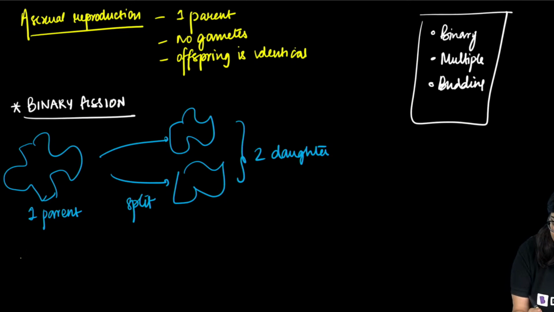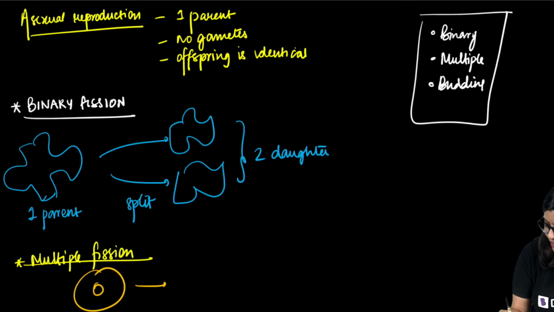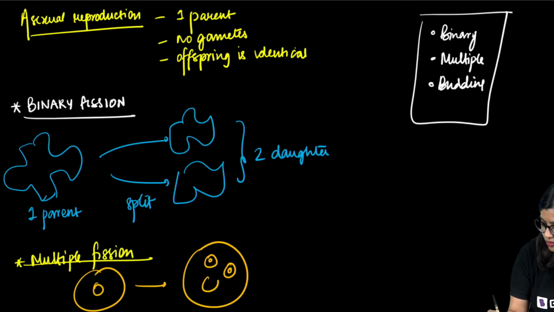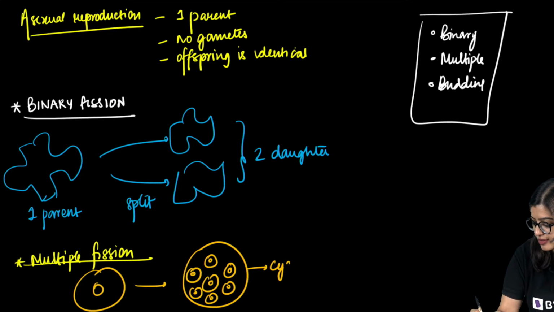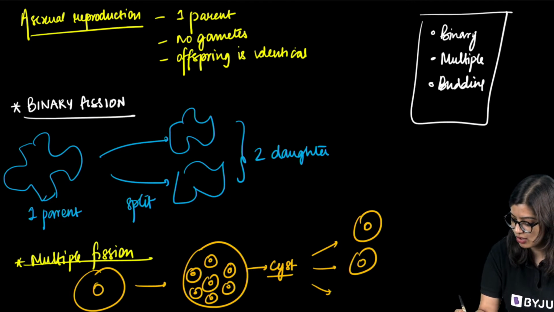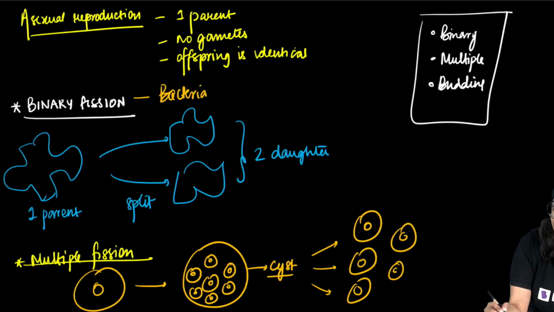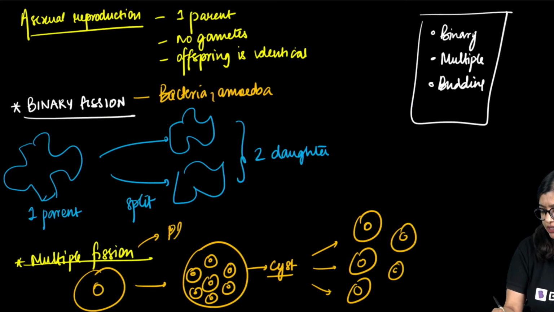While during multiple fission, what did we observe? We saw that there was one parent, and it gave rise to multiple daughter cells, and eventually they were all enclosed within a cyst or a protective covering. So when it ruptures, we saw that there would be multiple offsprings. In binary fission, we saw that bacteria and amoeba are examples. In multiple fission, we saw that Plasmodium was an example of the same.